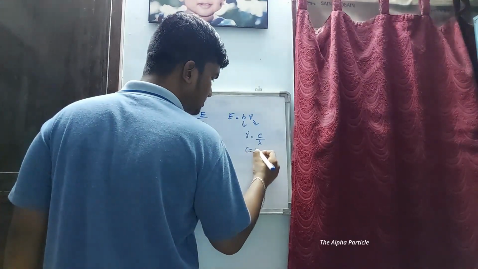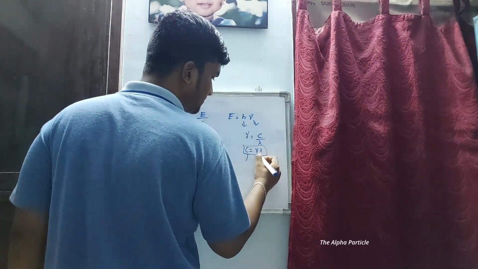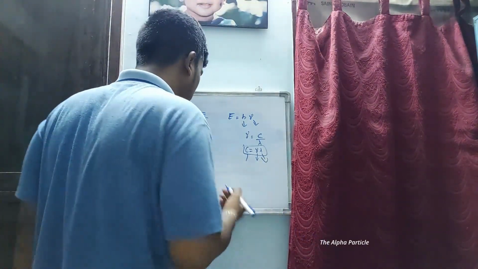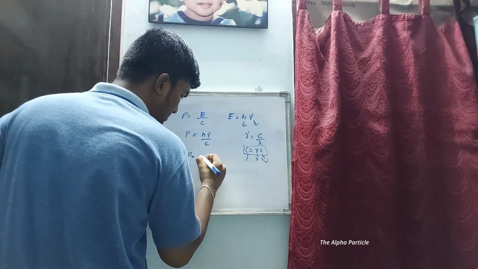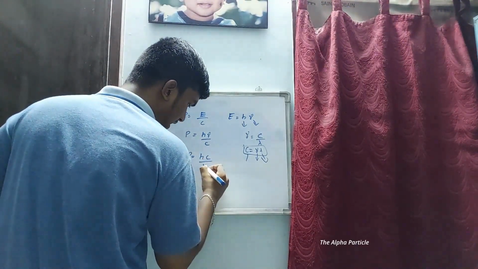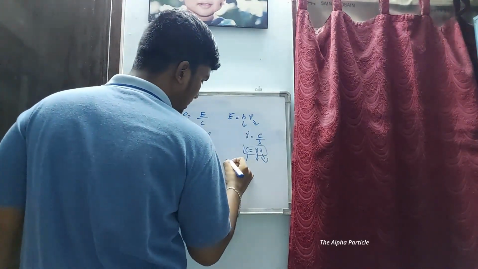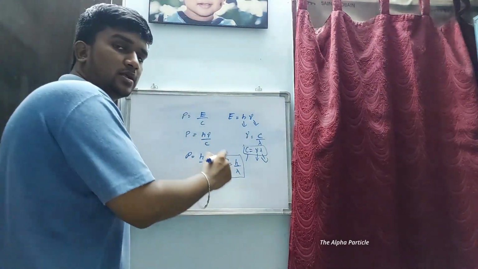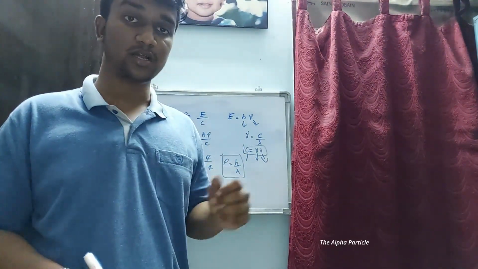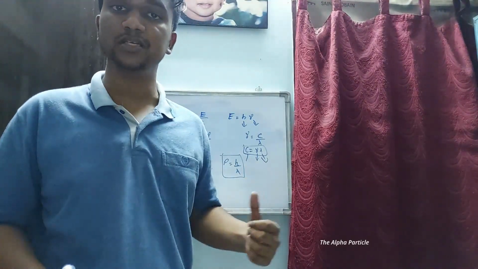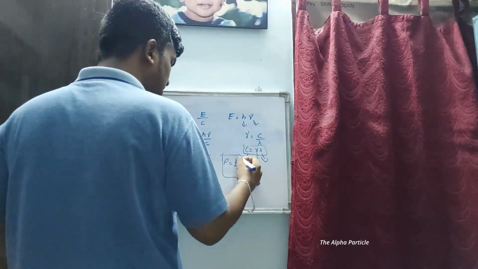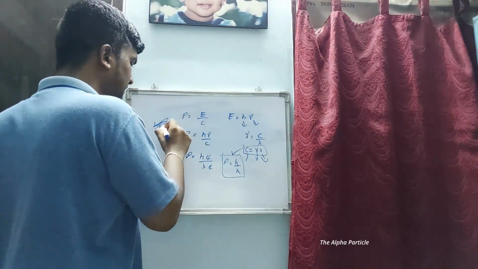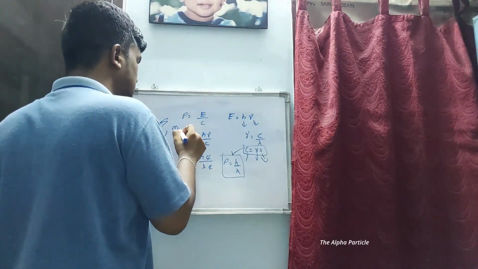Now you can also say that nu is equal to c by lambda. There is another formula, right? C is equal to nu lambda, where c is the speed, nu is the frequency of incident radiation, and lambda is the wavelength associated with the photon. So substituting this equation, we get hc by lambda, and c getting cancelled, p is equal to h by lambda. This equation sounds familiar. This is an important and very famous equation. This is called de Broglie's relation. So this proves that photons do have a definite momentum but zero rest mass.